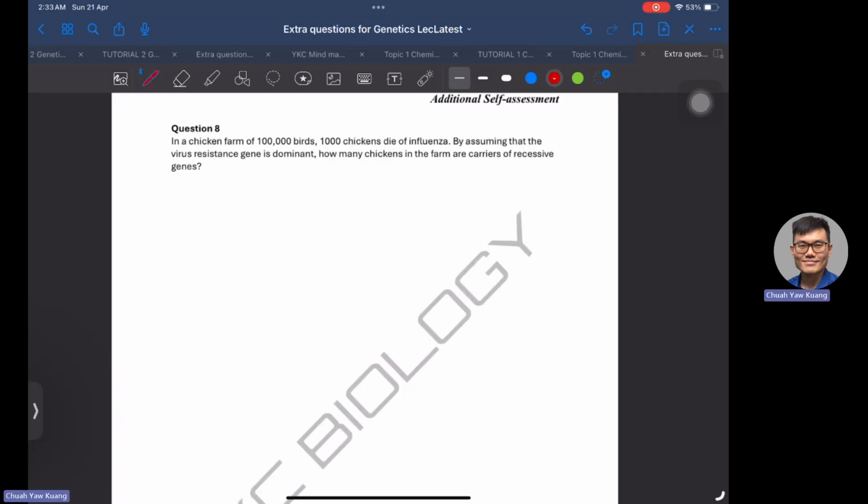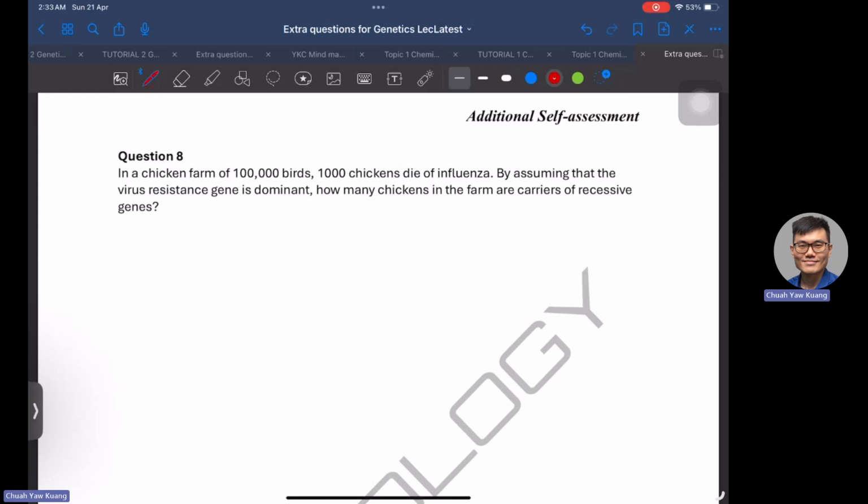Question number 8 shows that in a chicken farm, there are 100,000 birds, and 1,000 of them die of influenza. By looking at this question, it is asking for the carrier of the recessive gene. Carrier of the recessive gene means that it is asking for heterozygous, because a carrier carries the recessive gene but does not express the recessive trait. That's why carrier is considered heterozygous.